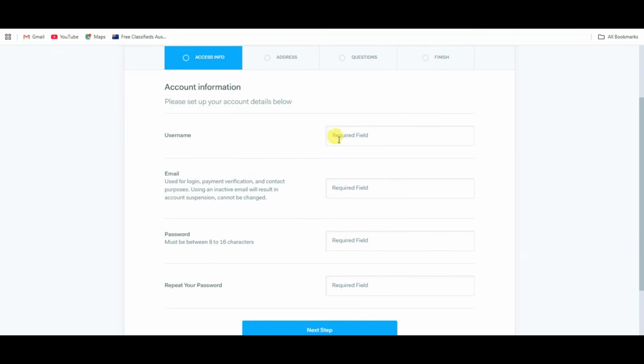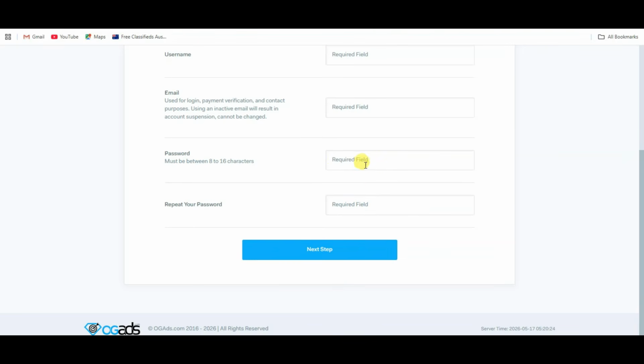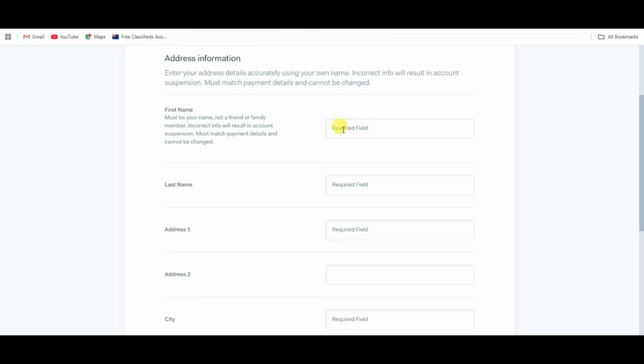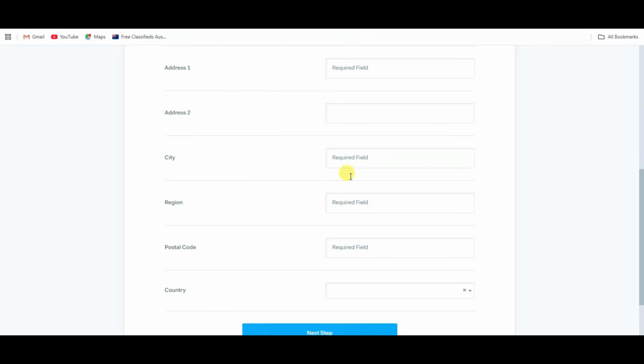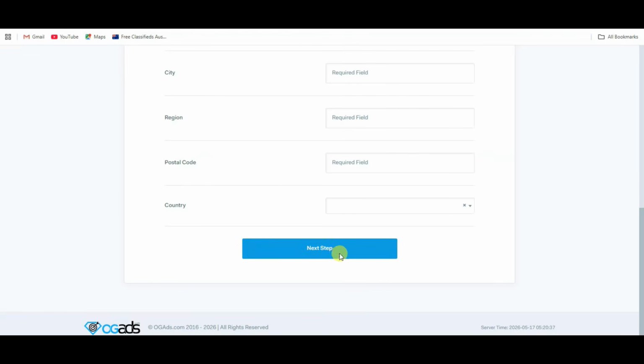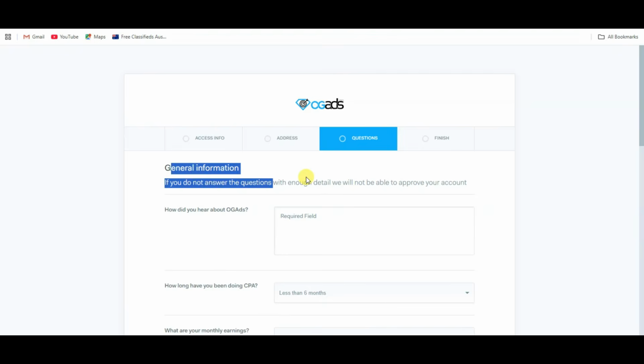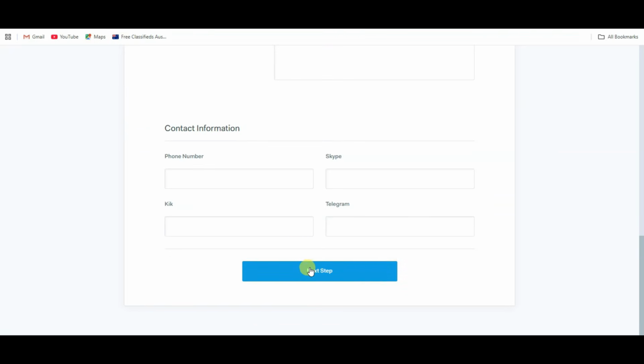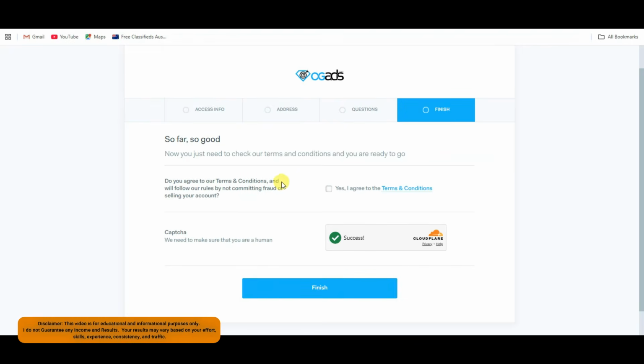You can type your unique username. You can type here your email address. You can type your password. You can repeat your password and then you can click on next step button. You can type here your first name, last name, your address. You can click on next step button. You can fill all of this general information and then you can click on next step button. You can read and agree its terms and conditions. At last, you can click on finish button.